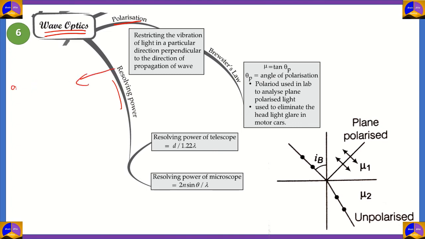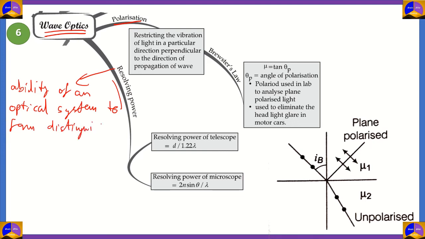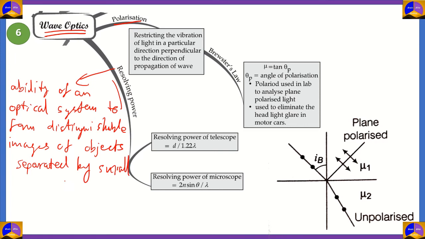Resolving power is basically defined as the ability of an optical system to form distinguishable images of objects which are separated by small angular distance.